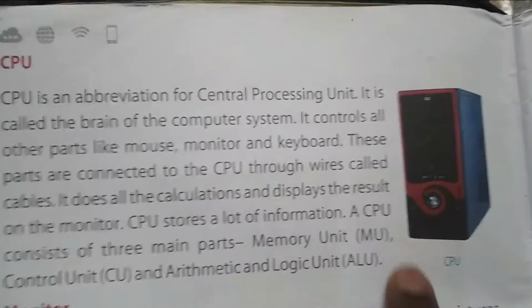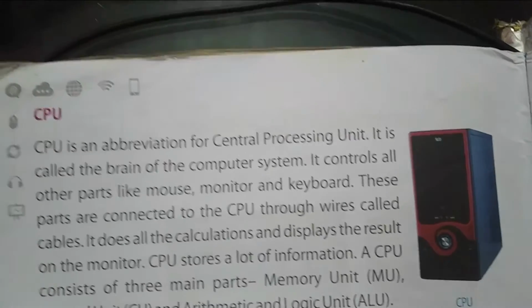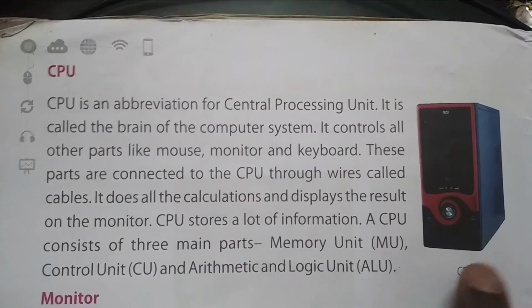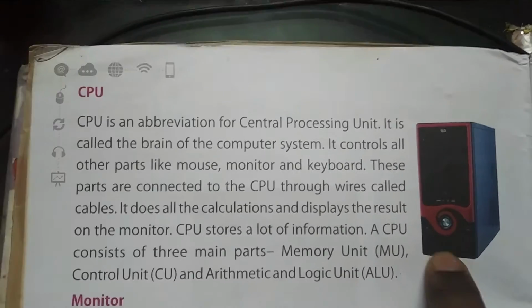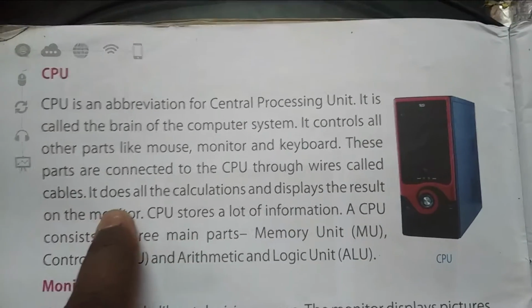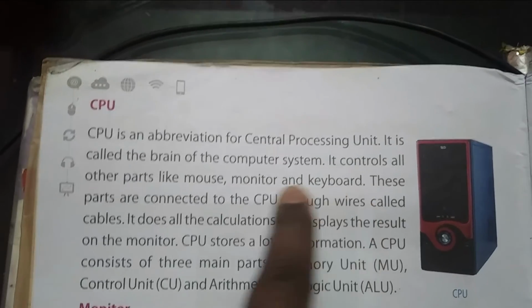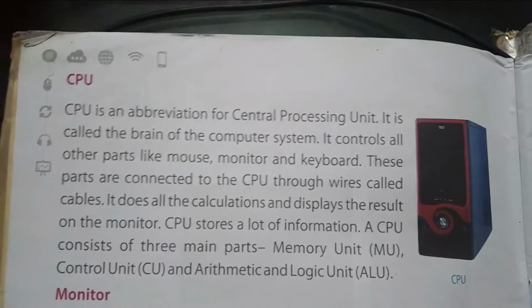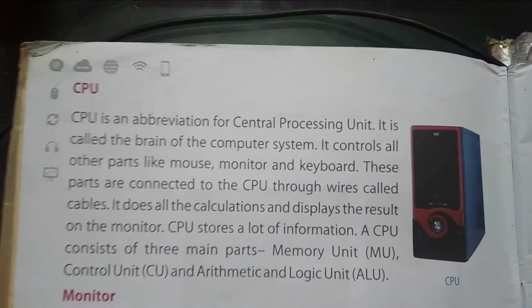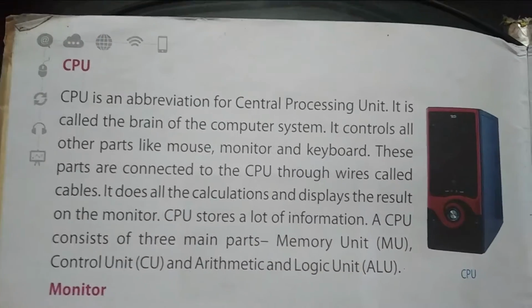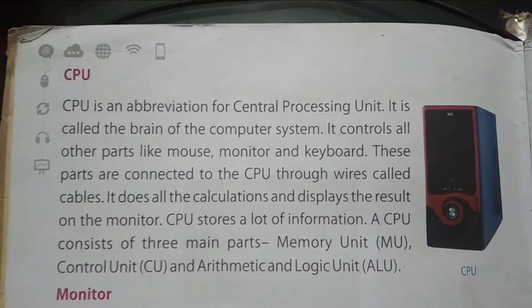Without this the computer cannot run, because all the control is inside the CPU, and the CPU is connecting every other part like the mouse, monitor, keyboard, all through cables. All these parts are connected to the CPU, and the CPU does all the calculations and all the work and displays it on the monitor.